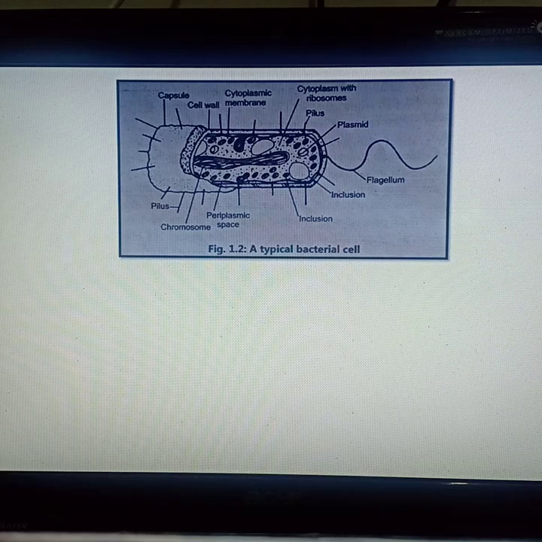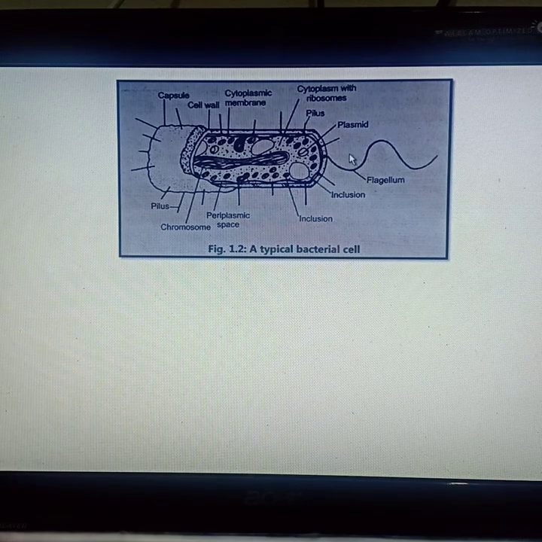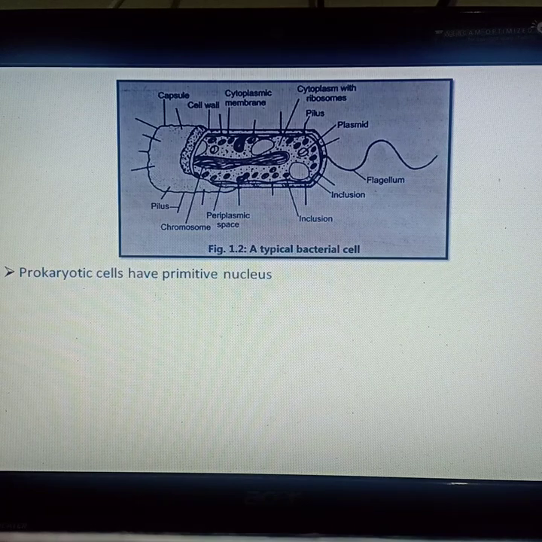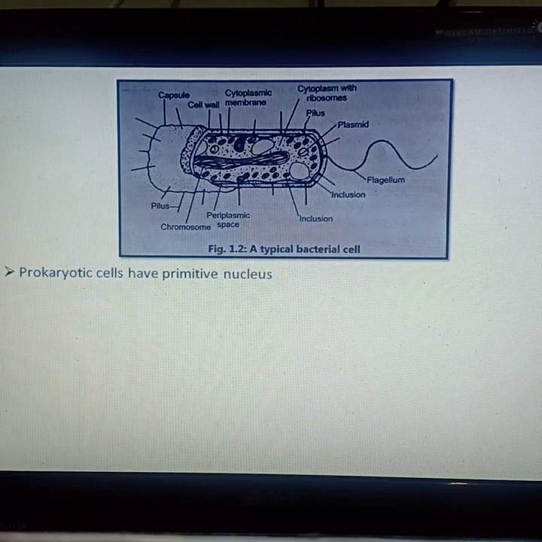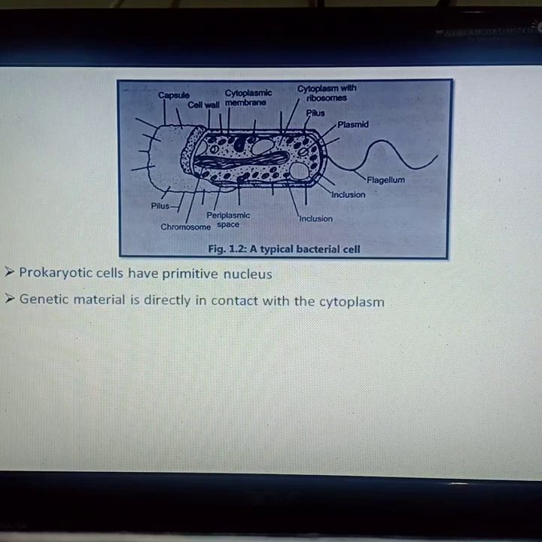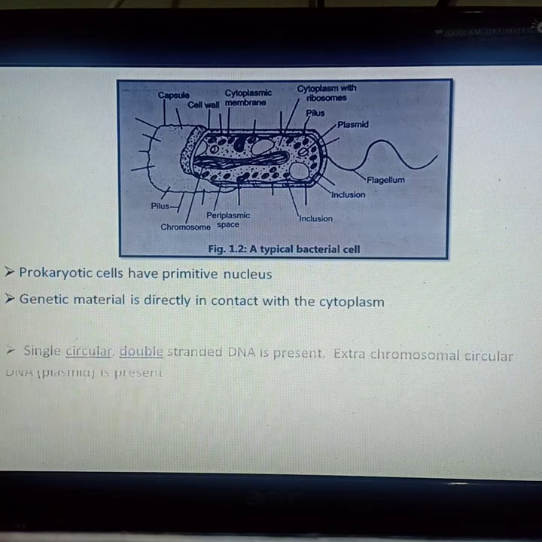The example of the prokaryotic cell is a typical bacterial cell. Prokaryotic cells have a primitive nucleus. It means that pro means primitive and karyon is related with the nucleus. In case of the prokaryotic cell, the nuclear envelope is absent. And because of the absence of the nuclear envelope, the genetic material is directly in contact with the cytoplasm.